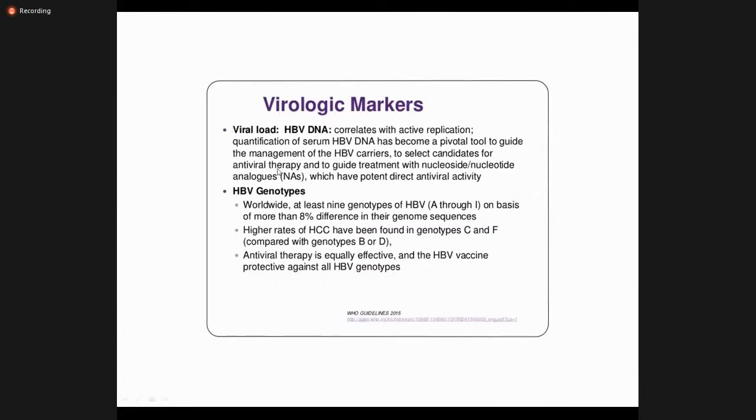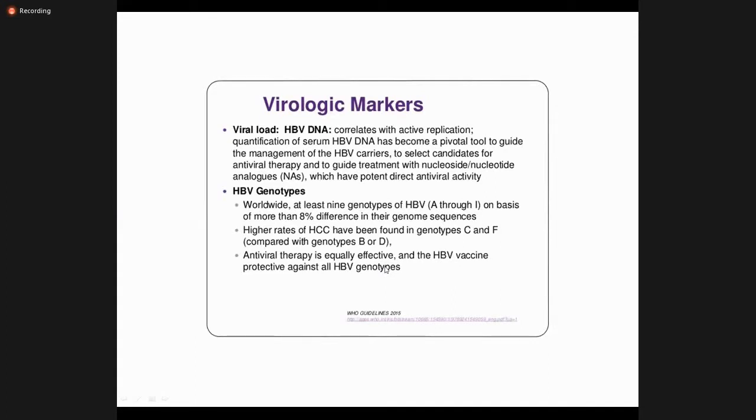Now, coming to the virological markers is the hepatitis HBV DNA virus, for which we detect both the quality and quantity. And based on the quantity, we decide the treatment. As we have discussed, there is a carrier stage in which the viral load is very low in the body. So these patients are labeled as carrier states, HBV carriers. Then HBV genotypes, as we have discussed, there are 9 genotypes A through I, though the first 6 are common. From A to C are common, while the rest are very rare.